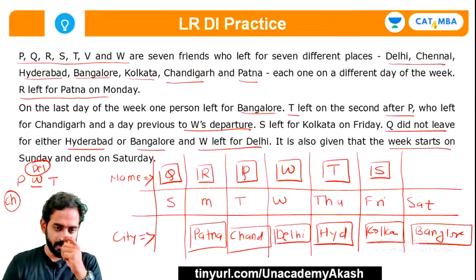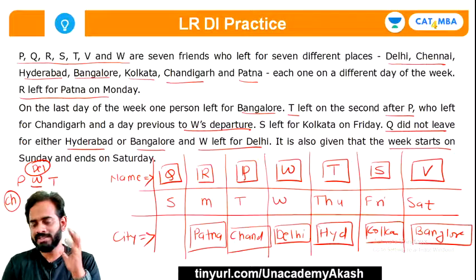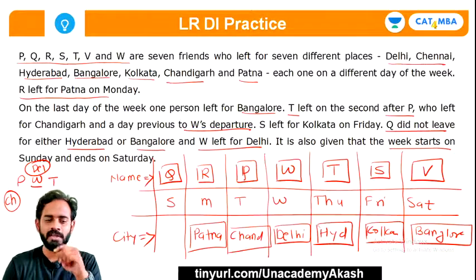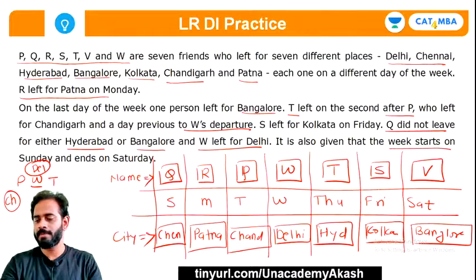Very simple. And now there is only one person remaining, P, Q, R, S, T, V. So V is on Saturday, and there is only one city left, which is Chennai. So I'll have to write Chennai here, on Sunday. I believe all of you have understood this and there is no doubt over here.